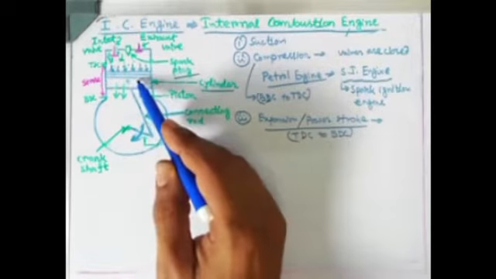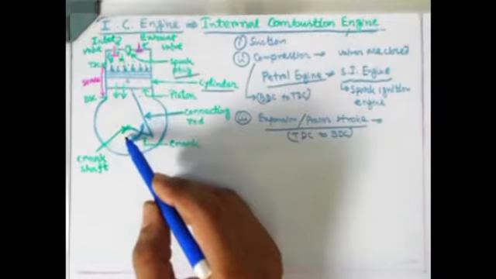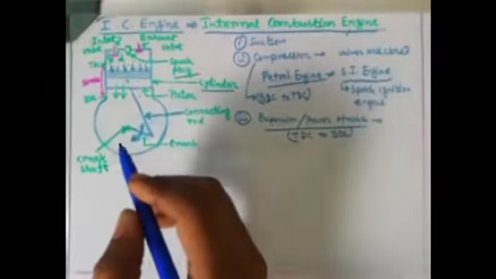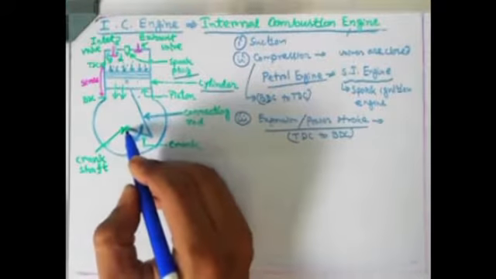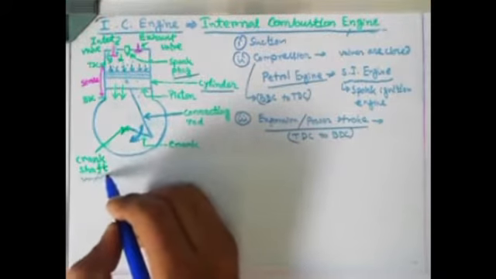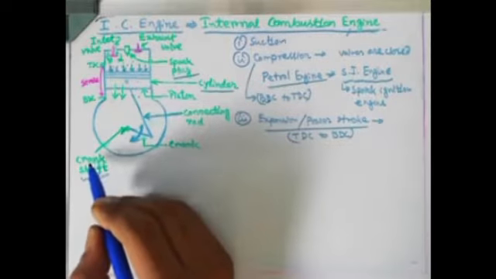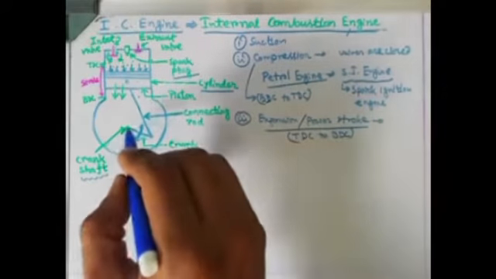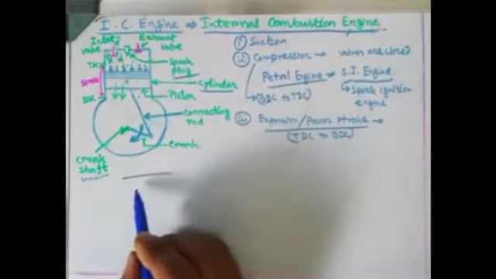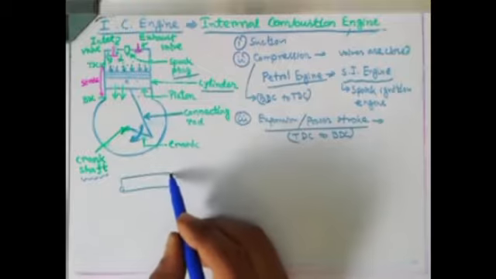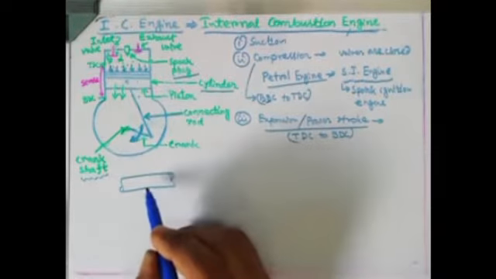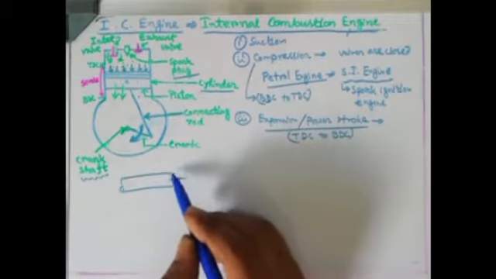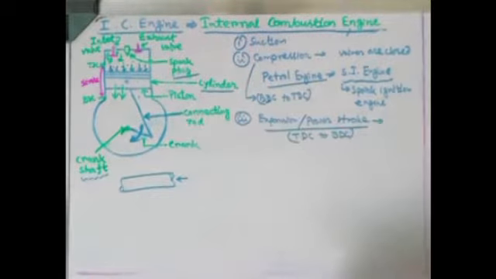When the piston is moving from top to bottom, what will happen? That motion of the piston is connected with a shaft. This green colored point I have noted over here is the crankshaft. Mind the spelling, C-R-A-N-K, crankshaft. It is a cross-sectional view, so it is basically a shaft, kind of like this. If you take a cross-sectional view from this side, it will be a point. So I have shown that point over here.